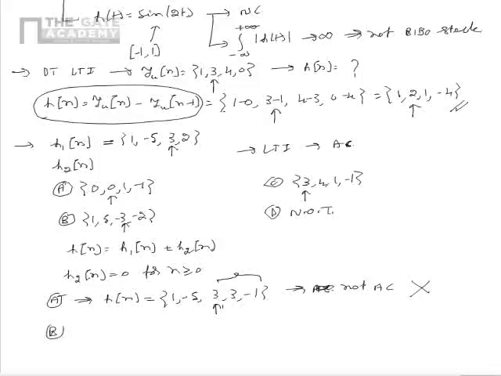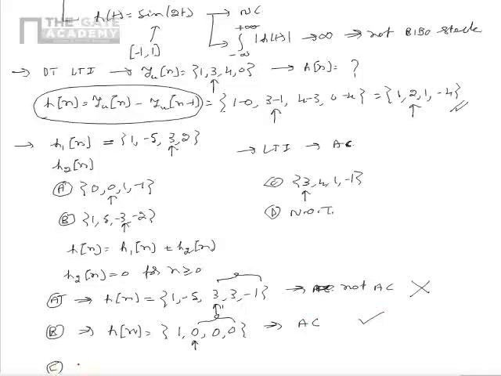Now, if we consider the system in B, we see that the cumulative impulse response H of n can be written as 1, 1, 0, 0, 0, where the first 0 corresponds to the instant n is equal to 0, as H of n is equal to 0 for n greater than or equal to 0. We see that the system is anti-causal, so B is a correct answer.